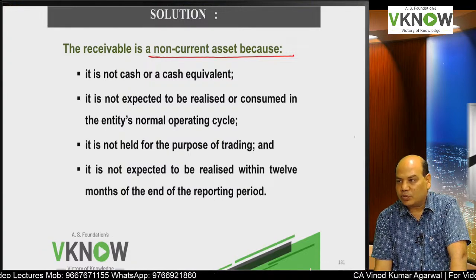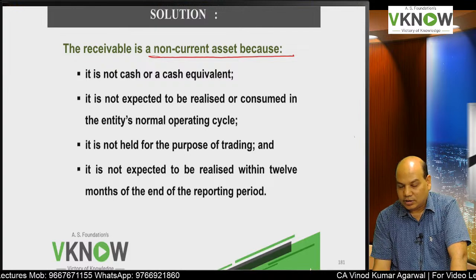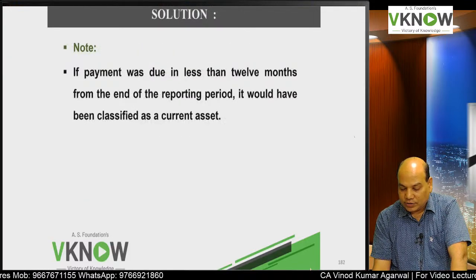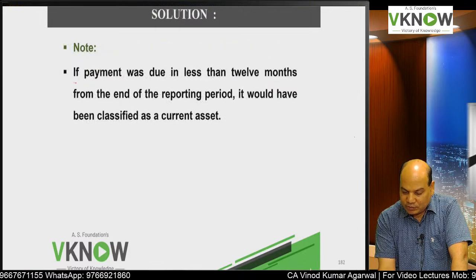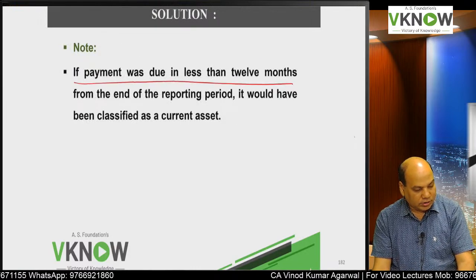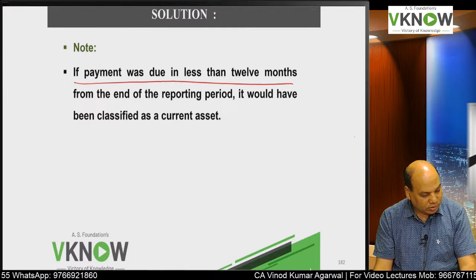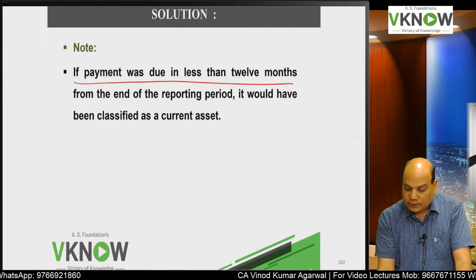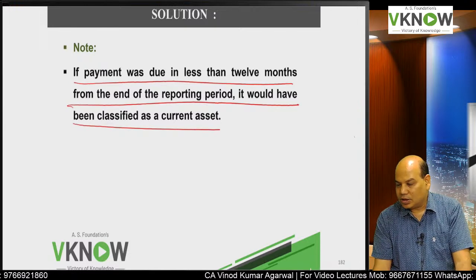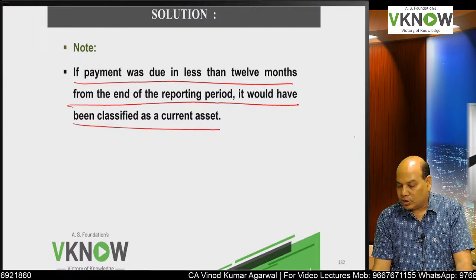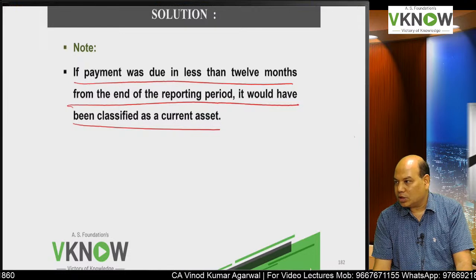So the 12 months from the end of the reporting period criterion is not satisfied. If the payment was due in less than 12 months from the end of the reporting period, then it would be classified as a current asset. So for other receivables, take the 12 months cutoff.